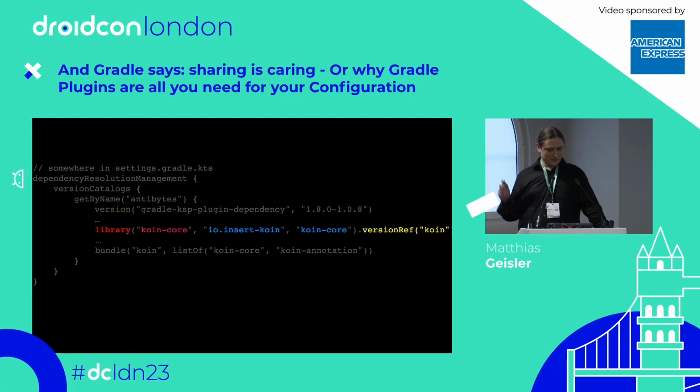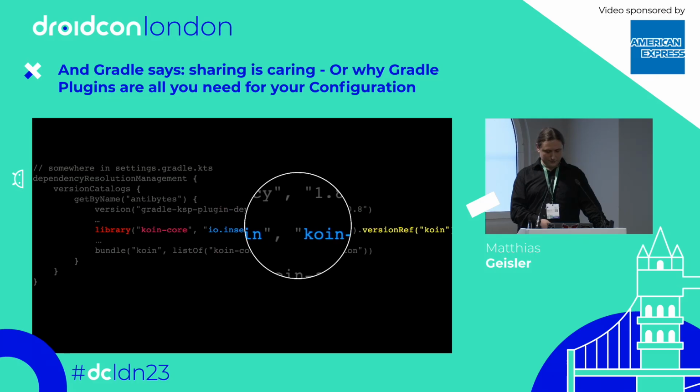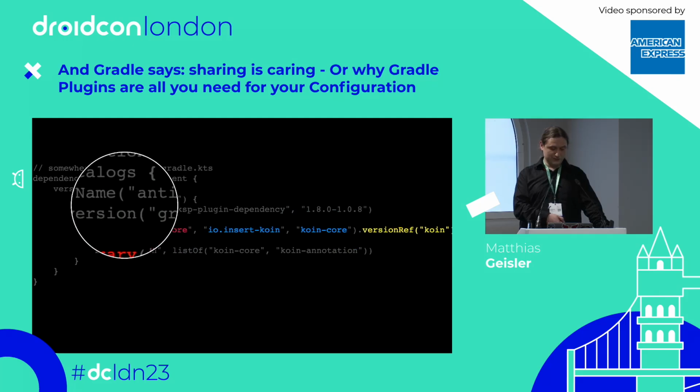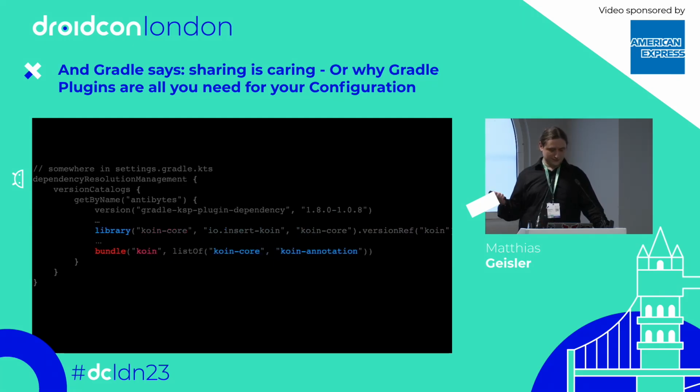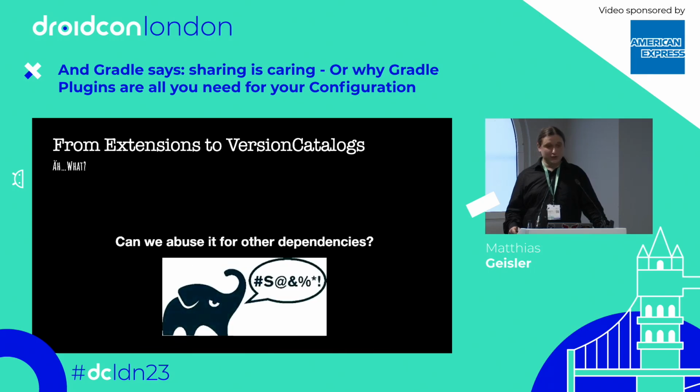That's it. So you can also add a new dependency by just using the library function. Same as before. You add the name, then you add maybe the group, you add the artifact name, and the version reference. And you can also add new versions via versions. And lastly, you can also add new bundles and plugins. Same as before, boring, which is good, because boring means it's easy. Love it.